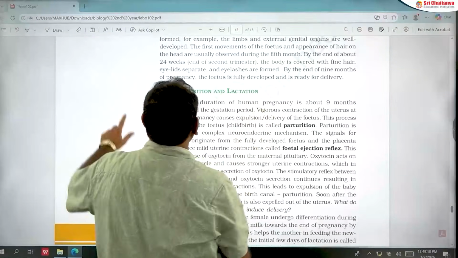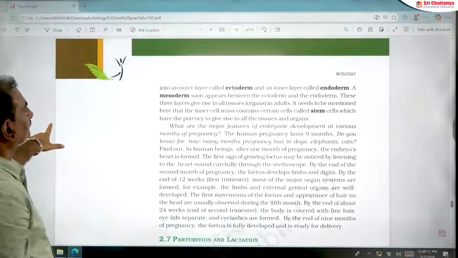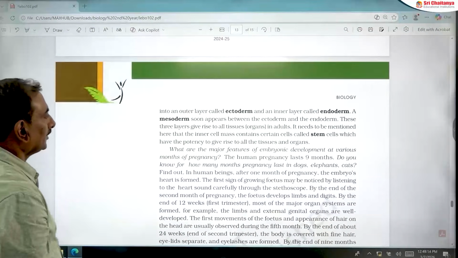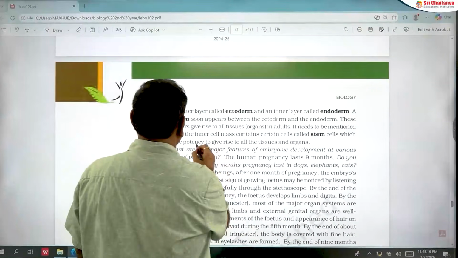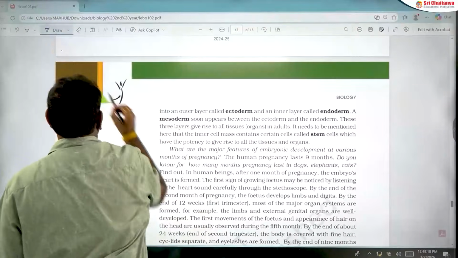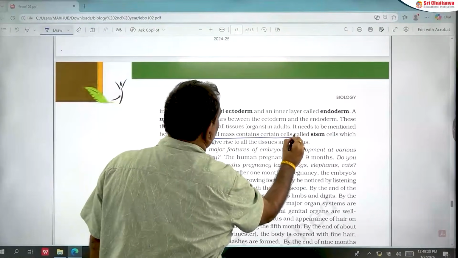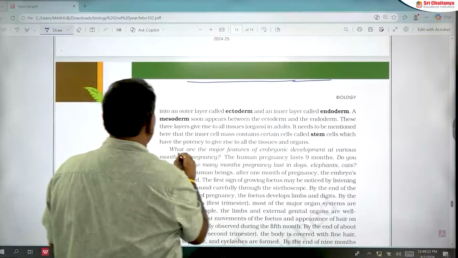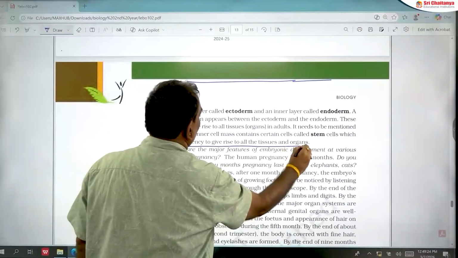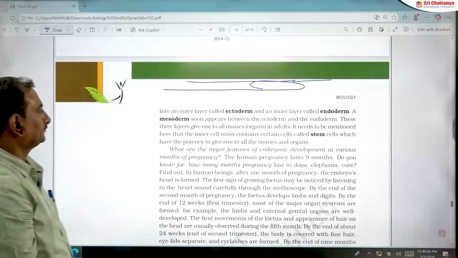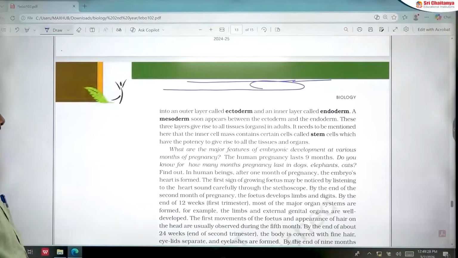So next, one more important point is the inner cell mass. The inner cell mass contains stem cells which have the potency to give rise to all tissues and organs. This is also a very important point. An assertion-reason question will be given on it, so this area is also very important.